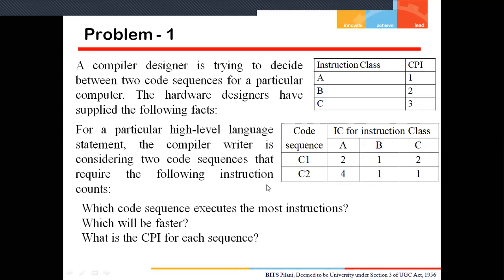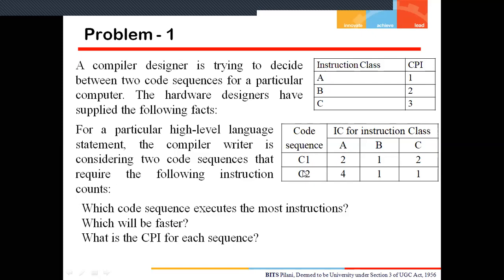Now, what the question asks is: which code sequence executes the most instructions? Which will be the faster? And what is the CPI for each sequence? That means we have to calculate the average clock cycles per instruction for each code sequence. We are given the average clock cycles for a particular instruction class. Now the question says you have to calculate the average clock cycles for each code sequence, C1 as well as C2.